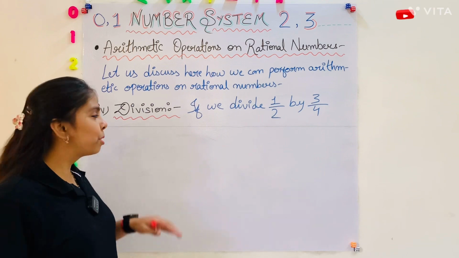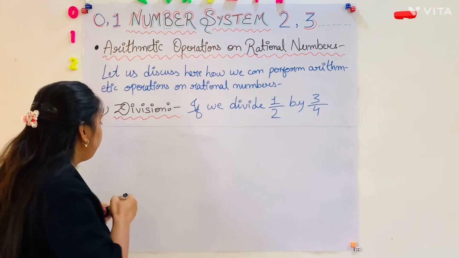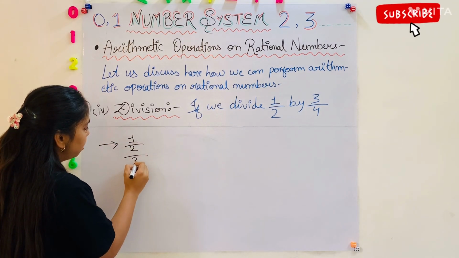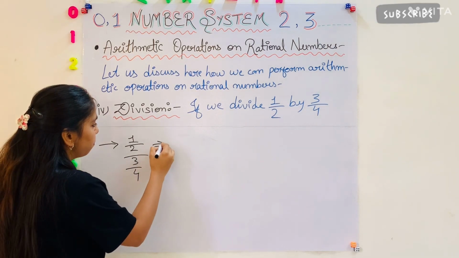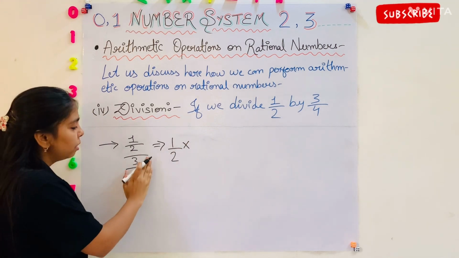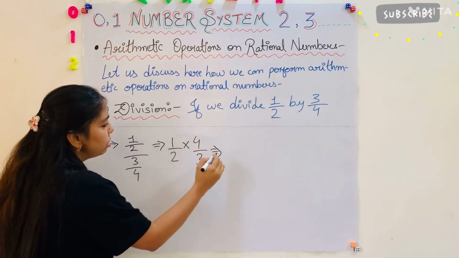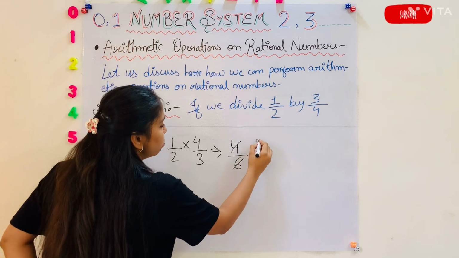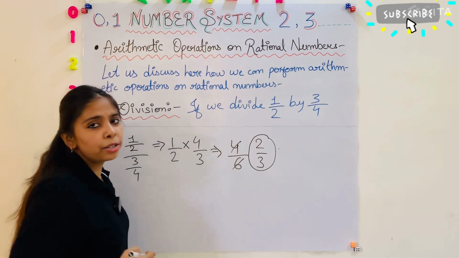Okay. So the fourth one is division. If we divide 1 by 2 by 3 by 4, here 1 by 2 divided by 3 by 4, this division will get converted into multiplication. Like here 1 by 2 into, so 3 by 4 will get converted into 4 by 3. It will give 4 ones are 4 and 2 threes are 6. Then it will cancel out. So it will give 2 and here is 3. So 2 by 3 is also a rational number.